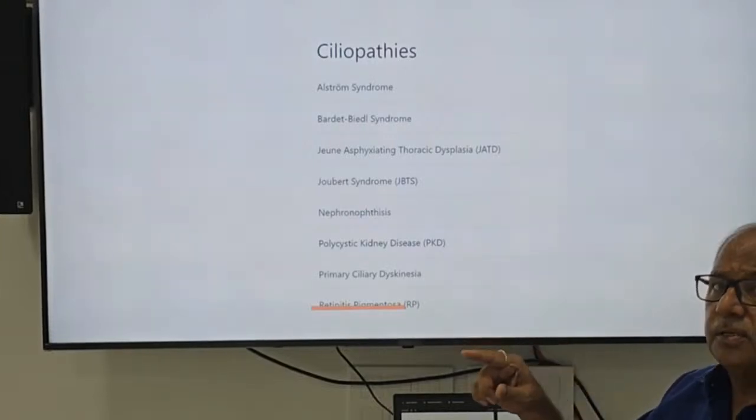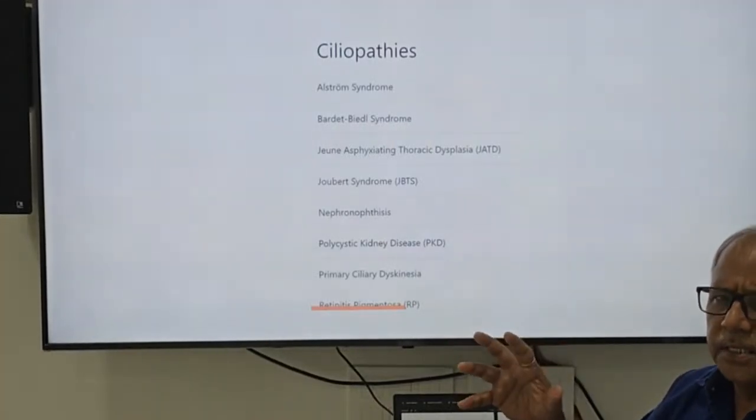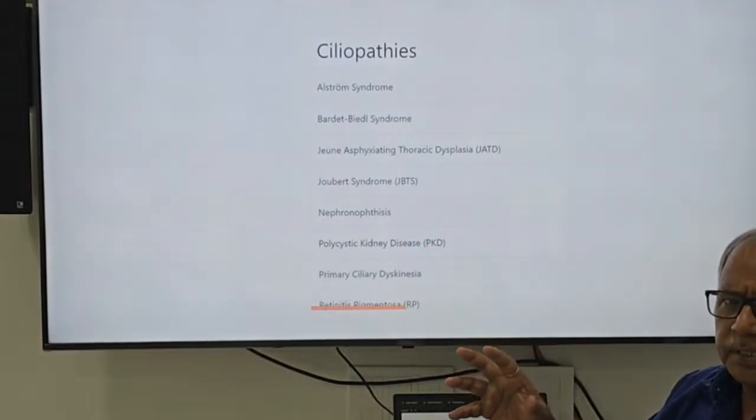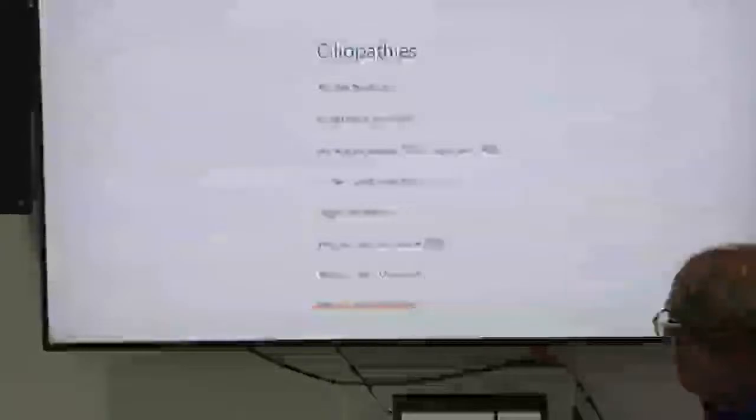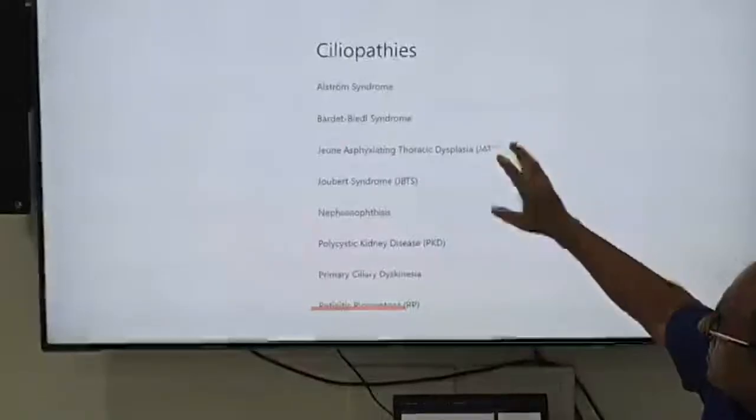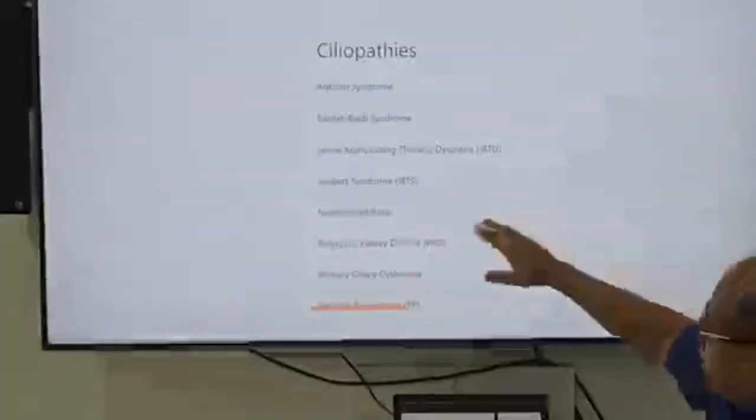The husband has multiple cysts in his kidneys with high blood pressure and raised creatinine, and wants to have a baby. Last is retinitis pigmentosa also. All these are ciliopathies, because of the ciliary abnormality these pictures are present and they have to be investigated properly.